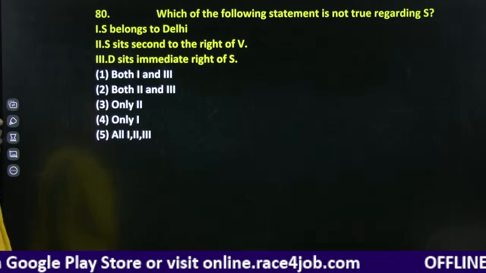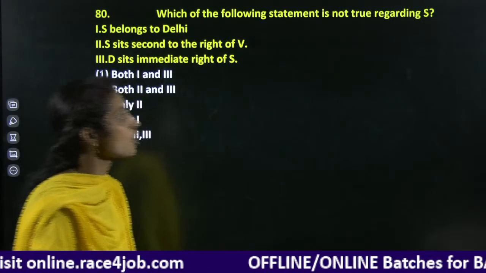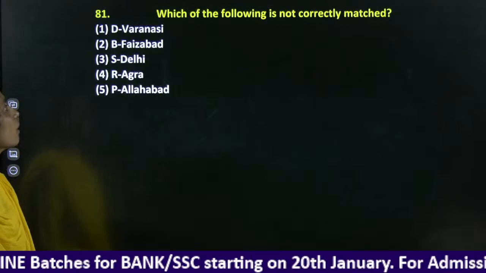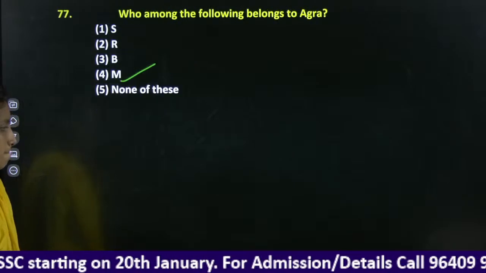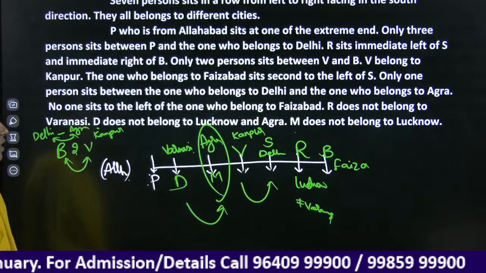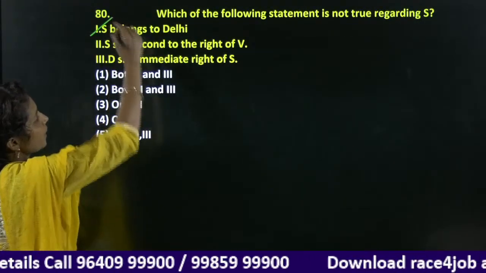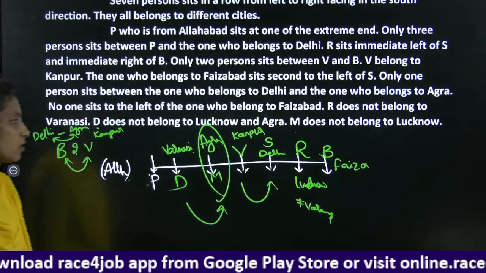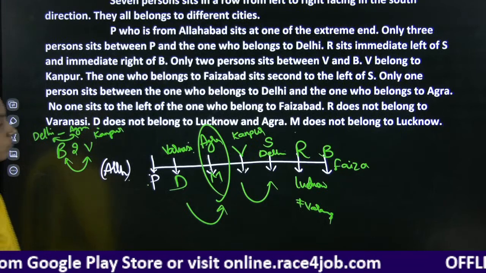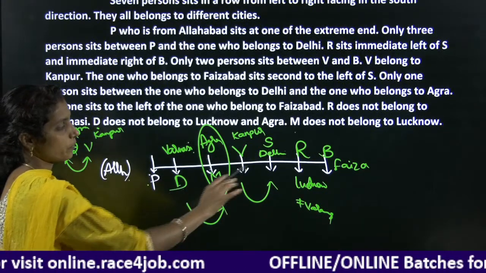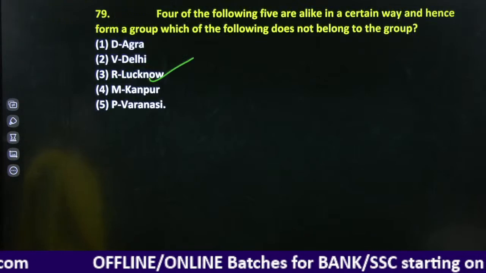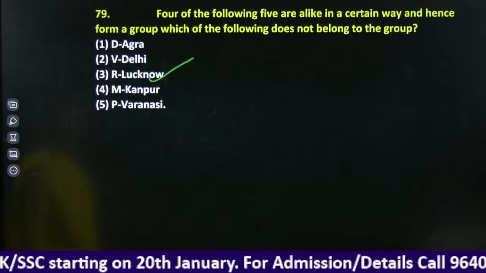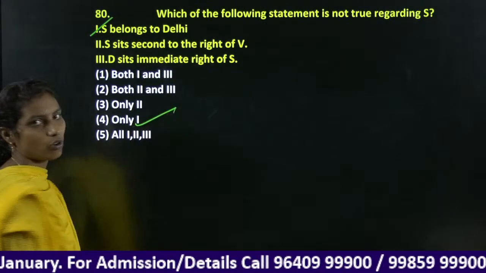Right? Next. Which of the following statements is not true regarding S? Okay. S belongs to Delhi. Yes. S belongs to Delhi. S sits second to the right of V. D sits immediate right of S. No, D does not sit immediate right of S. And S sits second to the left, not second to the right of V, but immediate left. And the answer is only one follows.